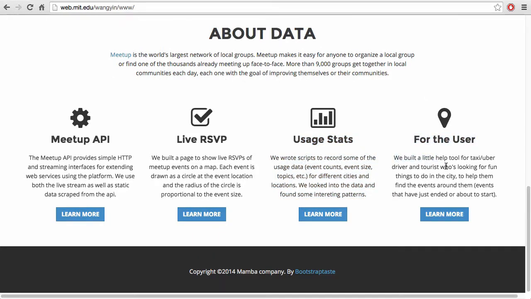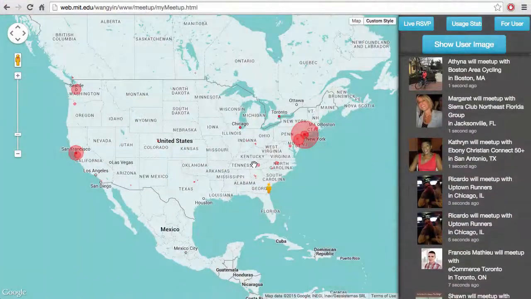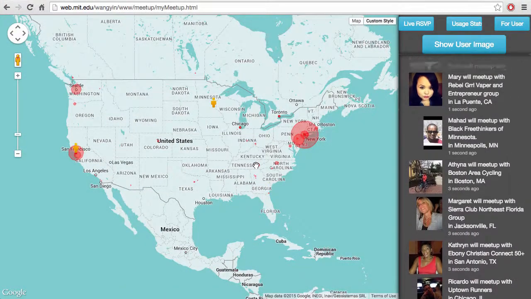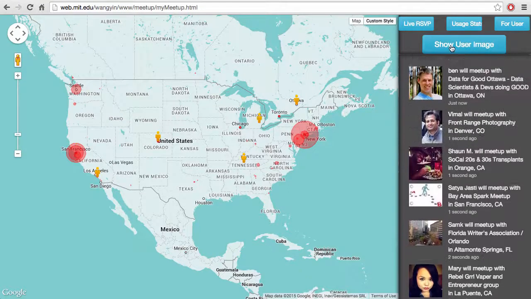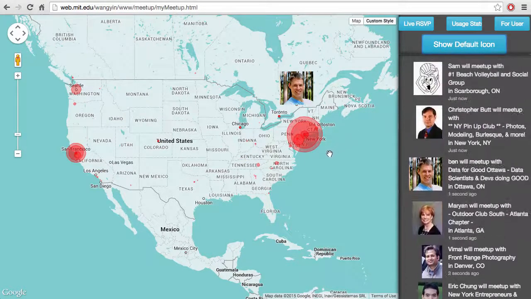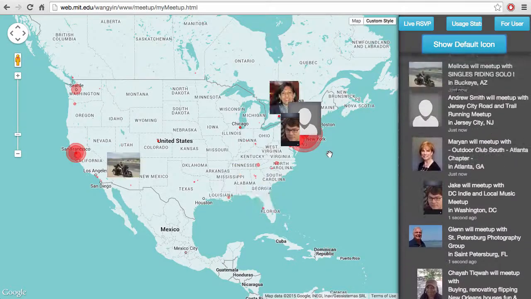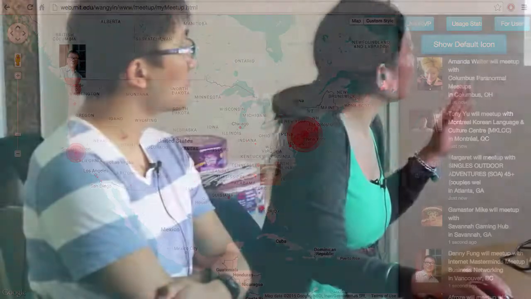And then we build a little helper tool for taxi drivers and users of the Meetup community. So let's see the live RSVP. These are the live feeds, just a general idea of what it looks like, who's signing up, where the events are, and how frequently people are signing up. And then we scrape some data from the API and store it locally to find some statistics.